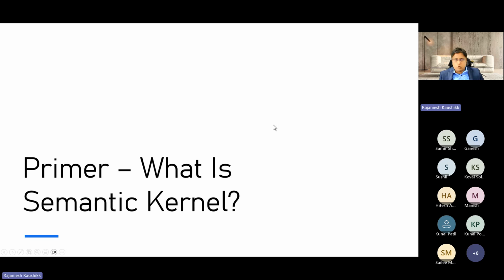Okay, so by this time, you understand what is agentic AI, what is single agent, what is multiple agent, why I need it, right? You are pretty much excited, but then the next question you might be thinking is, okay, how do I build it? That is the second question popping up in your mind. So let me give you a primer of what is semantic kernel, which is a tool which you can use to build this kind of agents.